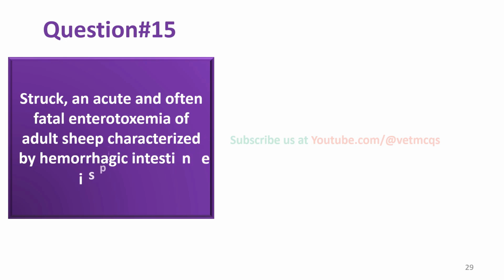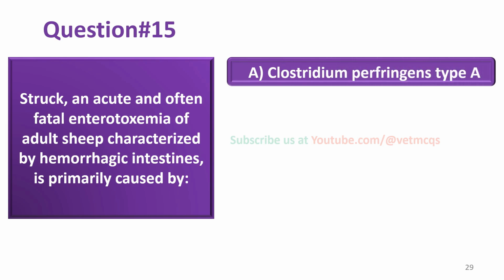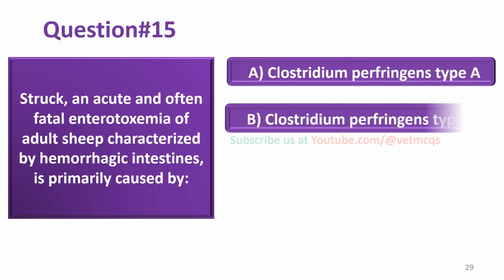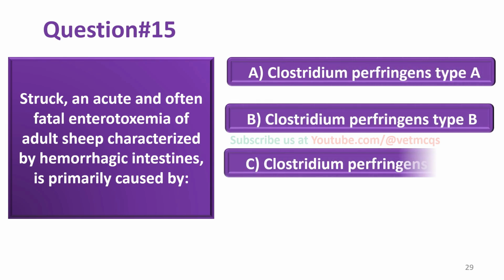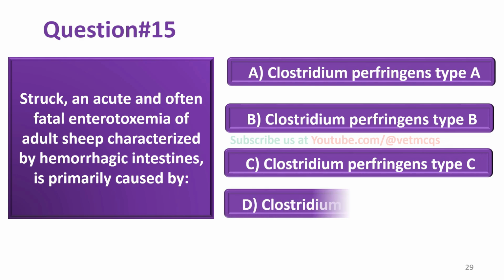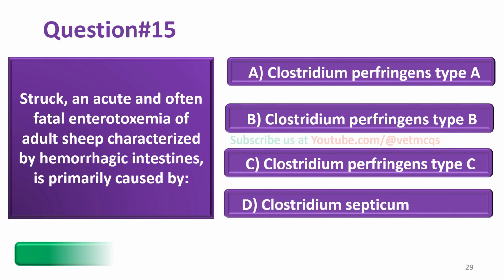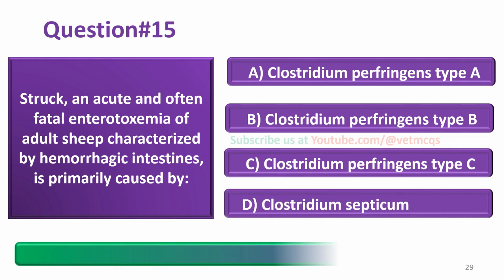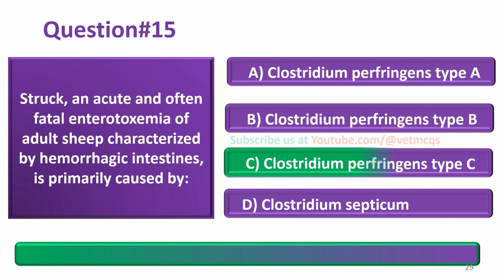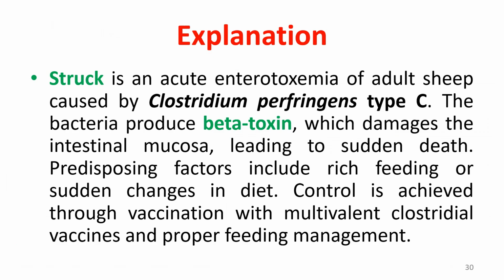Struck, an acute and often fatal enterotoxemia of adult sheep characterized by hemorrhagic intestines, is primarily caused by Clostridium perfringens type A, Clostridium perfringens type B, Clostridium perfringens type C, or Clostridium septicum. And the correct answer is option C, that is Clostridium perfringens type C.